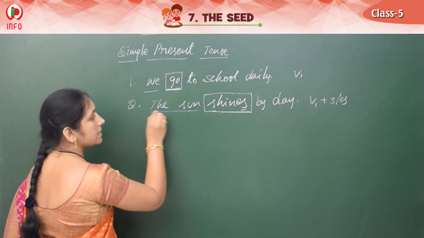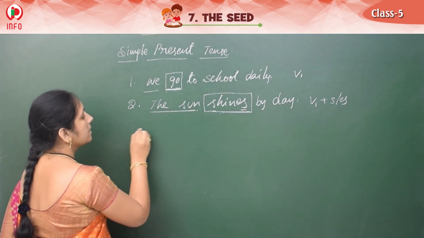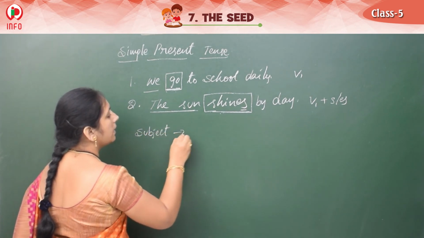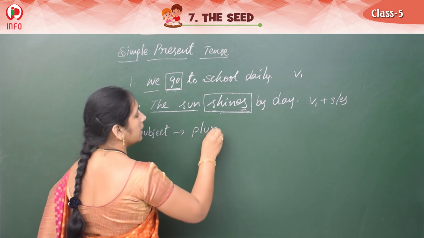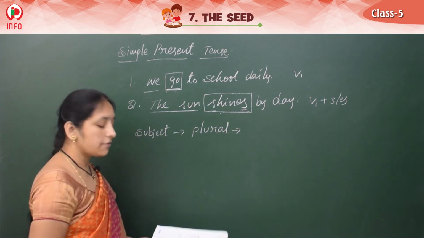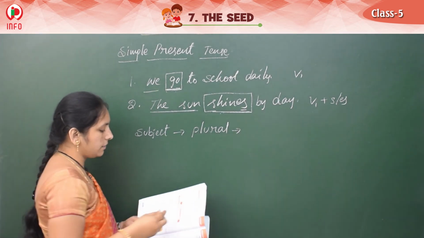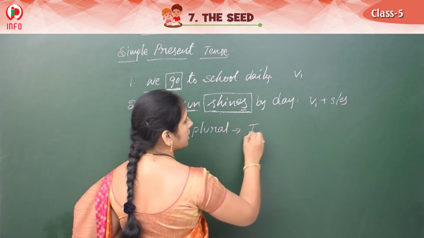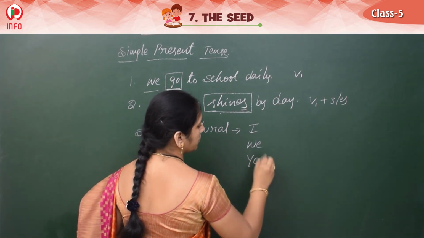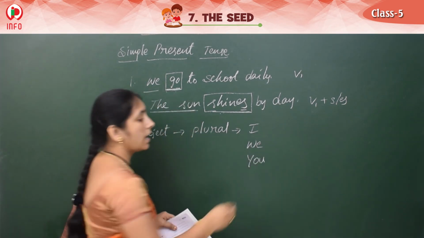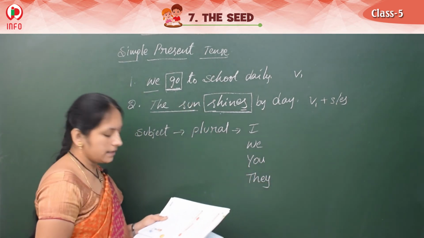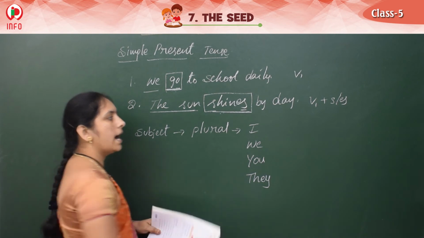This is called the subject. Suppose the subject is plural, what are those plural subjects? I, we, you and they.